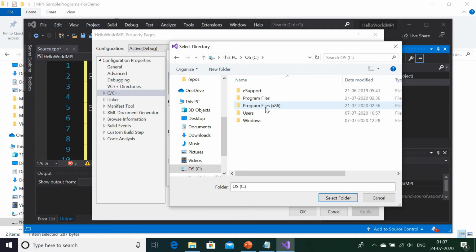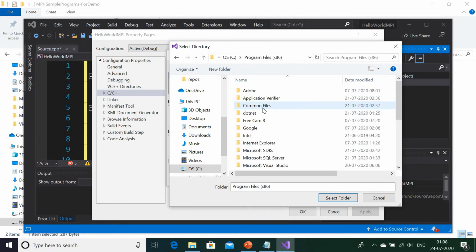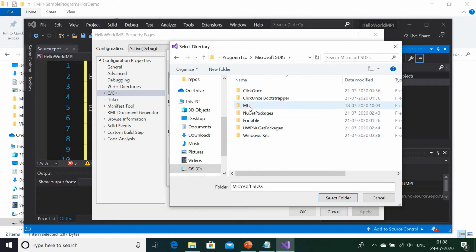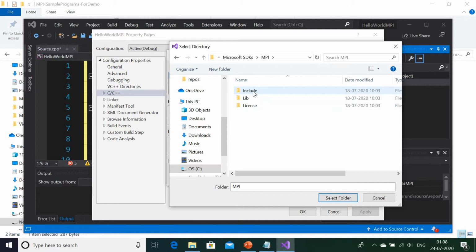One more thing I will show you now. To check the installation, I told you to check Program Files. Now to set the paths here, you will have to follow this path. Go to Program Files x86, from that go to Microsoft SDKs. In that, go to the MPI folder, and here you will see the include and lib for our MPI installation.